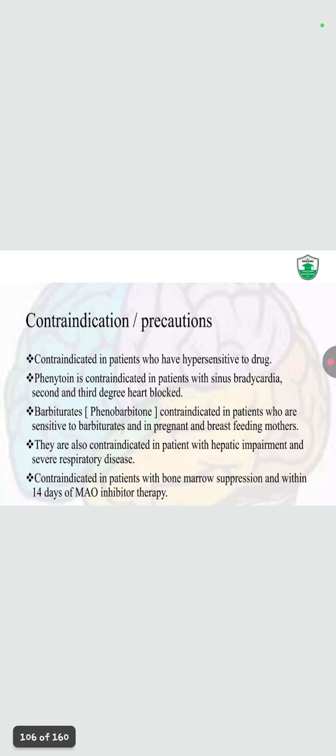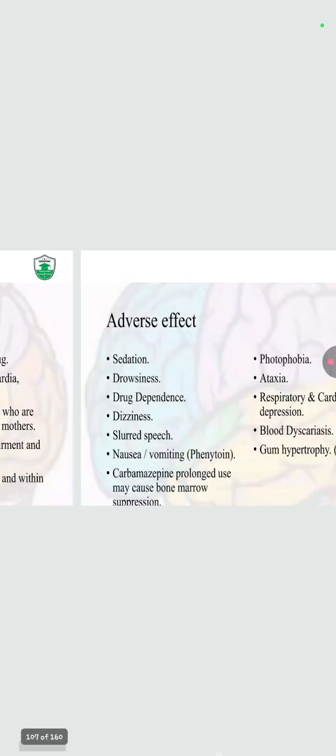Contraindicated in patients who have sensitivity to the drug. Phenytoin is contraindicated in patients with sinus bradycardia, second and third degree heart block. Barbiturates like phenobarbital are contraindicated in patients who are sensitive to barbiturates and in pregnant and breastfeeding mothers. These are also contraindicated in patients with hepatic impairment and severe respiratory disease. Contraindicated in patients with bone marrow suppression and within 14 days of monoamine oxidase inhibitor therapy.